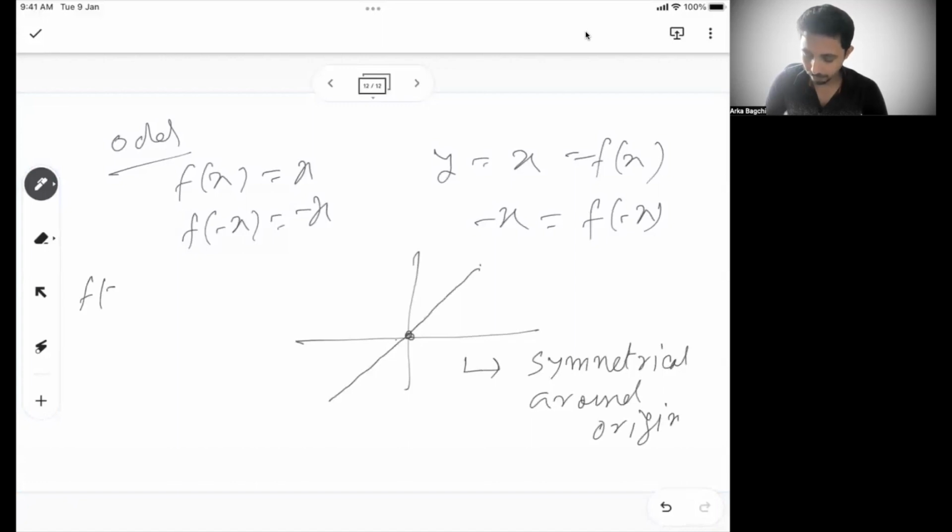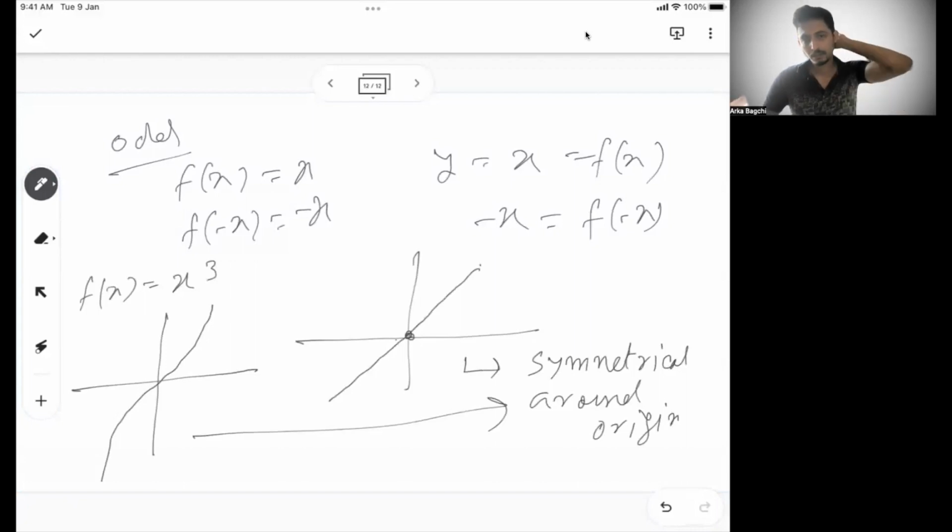Similarly, if I have f(x) equal to x cube, which is again an odd function because f of x is x cube, f of minus x is minus x cube. So in that case also, this will be like this. So again, symmetrical around the origin, right? So this is the one part: an even function will be symmetrical around the axis, and an odd function symmetrical around the origin.